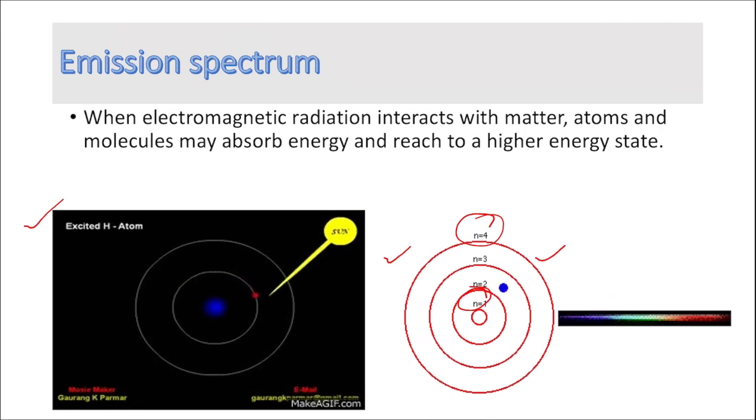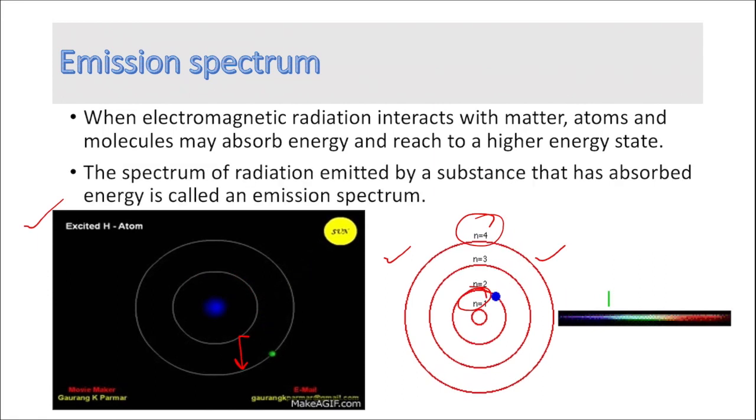Isn't it obvious that while going from a lower to a higher orbit, the electron was absorbing energy? So when it jumps from a higher to a lower orbit, it will have to emit radiations. Whenever atoms and molecules return from the excited to their ground state, they do so by radiating energy of particular wavelength or frequency. If we obtain a spectrum of such emitted radiations, then such a spectrum is called an emission spectrum.